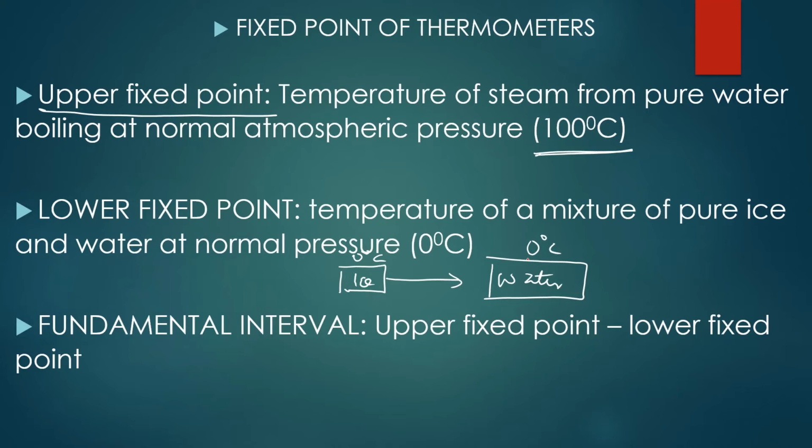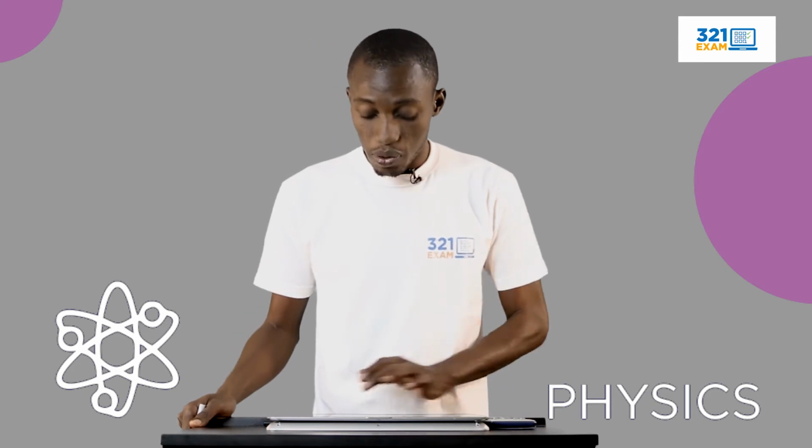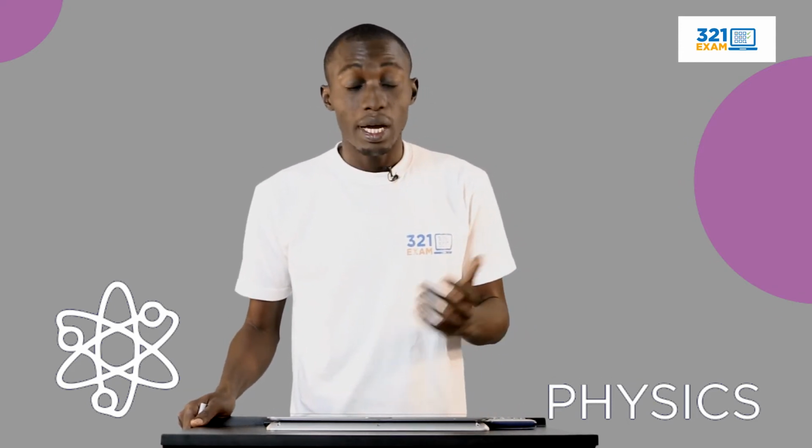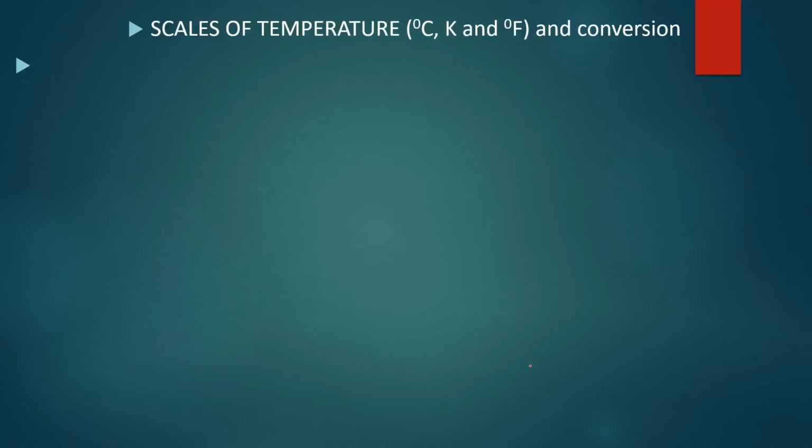Now let's go to the fundamental interval. This is the difference between the upper and the lower fixed points of thermometers, right? So when you take the difference between the upper and the lower fixed points, then you have the fundamental interval. Then the next thing is the scales of temperature. I said in the earlier slide that temperature can be measured in degrees Celsius, Fahrenheit, or Kelvin scale.